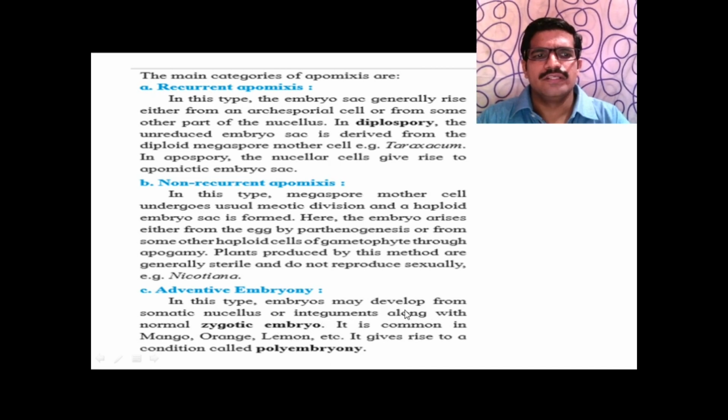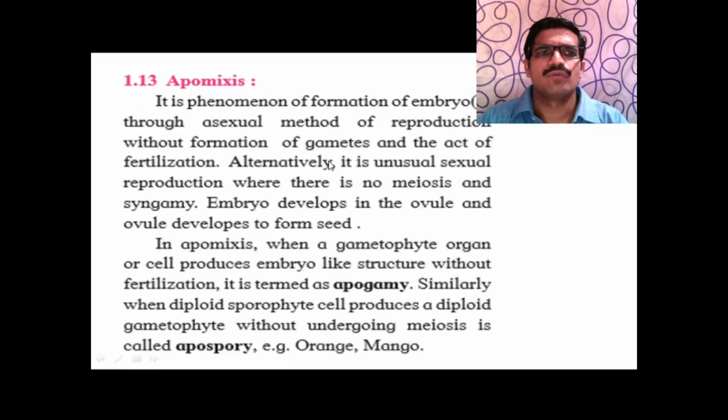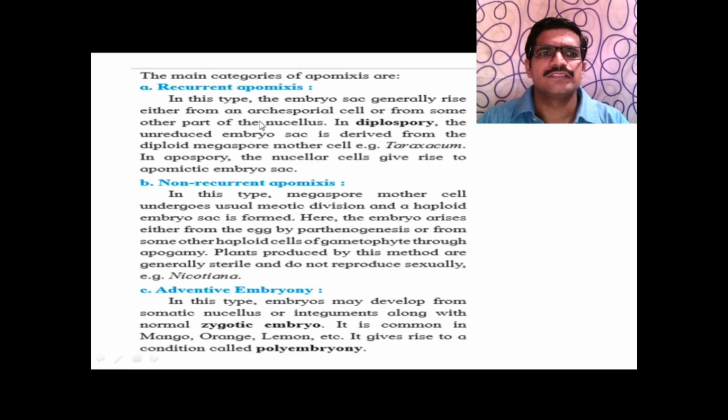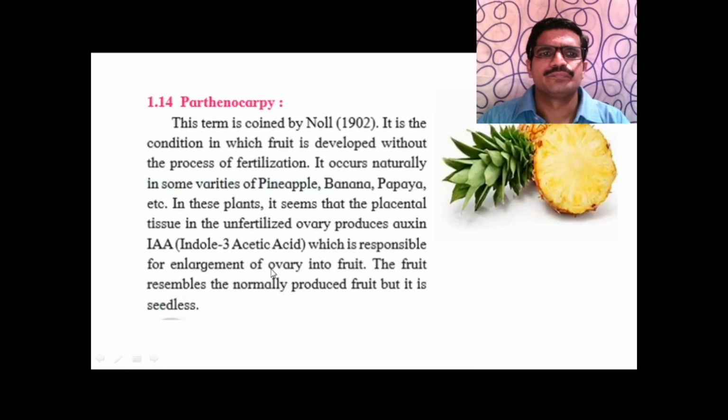It is common in mango, orange or lemon. It gives rise to a condition called polyembryony, that is, many embryos develop within the seed. So these are the three types of apomixis, that is recurrent apomixis, non-recurrent apomixis and adventive embryony.